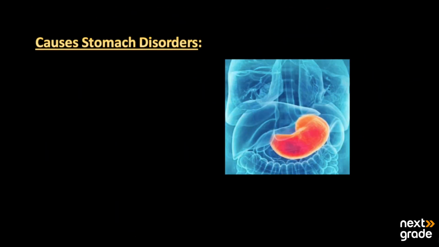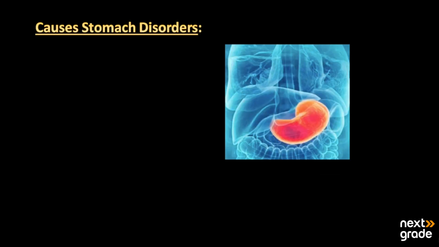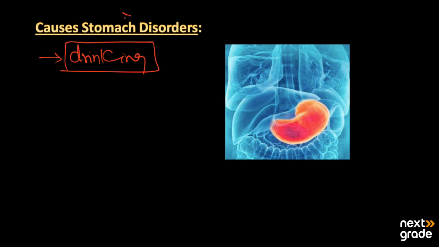Then we have the second disadvantage of hard water: when it is used for drinking purposes, or when it is used for cooking at the domestic level, it can cause many stomach disorders.